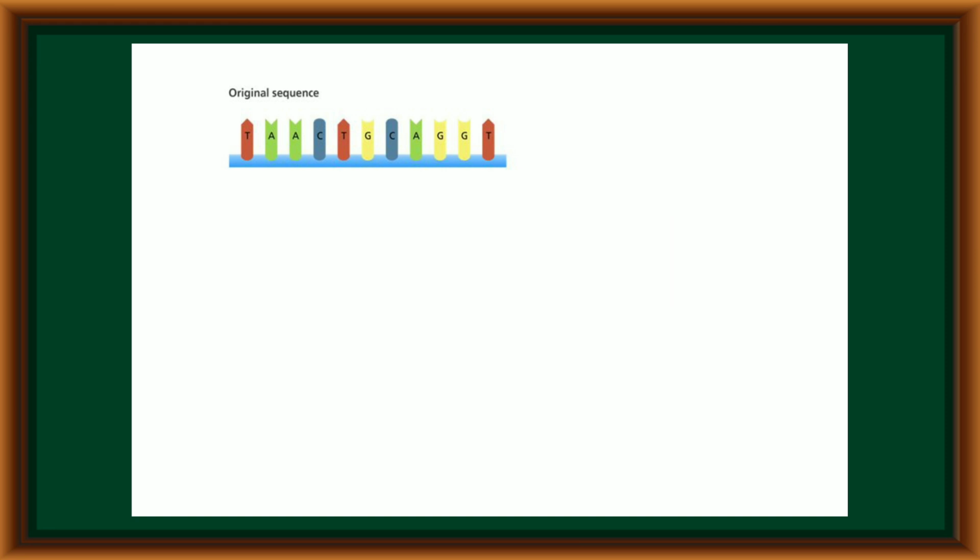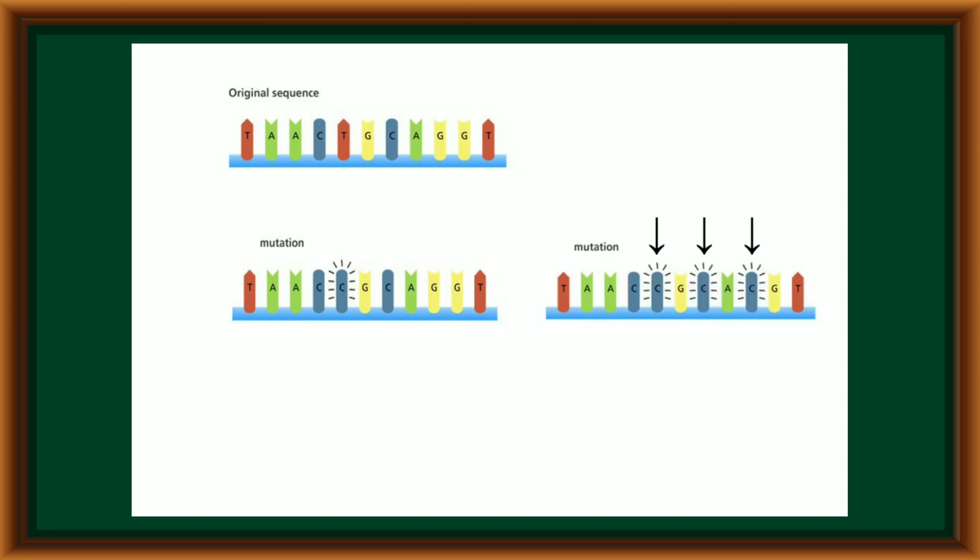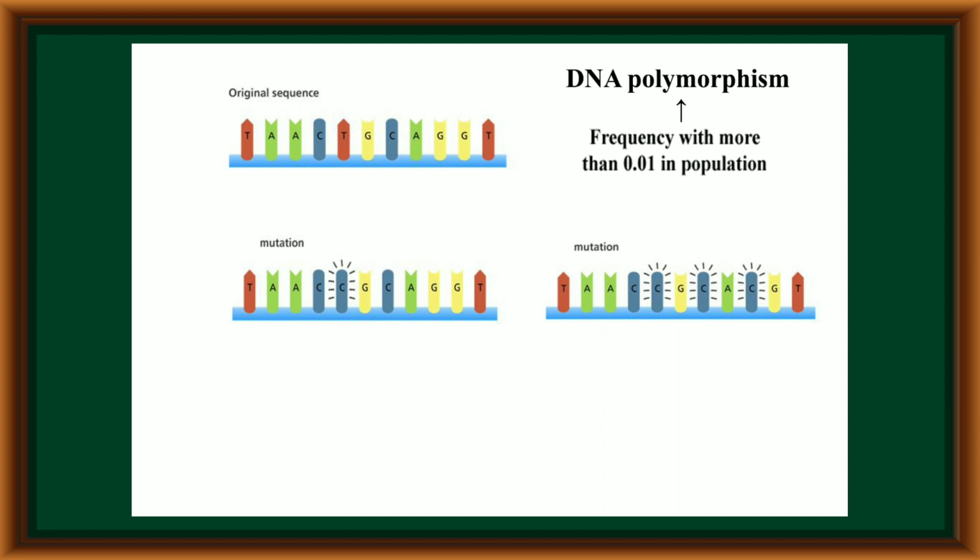During mutations, if an allele has a particular sequence, the sequence can be changed with mutation. In these changes, one single nitrogen base or more than one nitrogen base can be affected and changed. When these changes in the structure of an allele in a locus occur with a frequency of 0.1% in a population, it expresses DNA polymorphism.